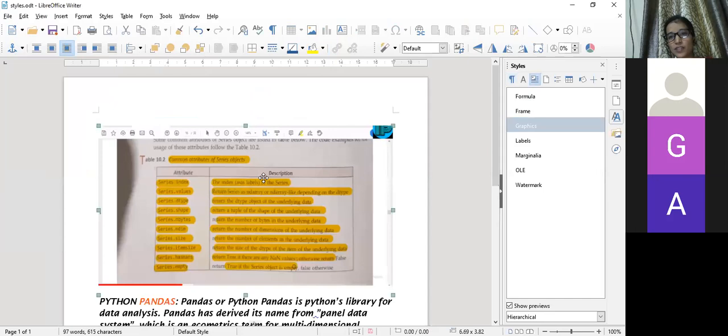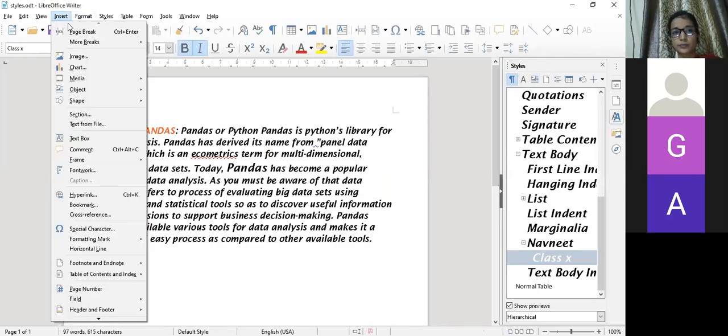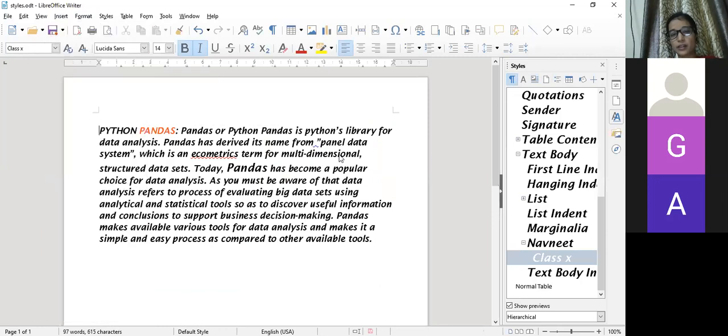So I have taken the image from here, and by default you can see on the sidebar Graphic has been selected. It means the function you are doing is selected automatically. Which function are you doing here? You are inserting the image. So automatically it is shown on the sidebar that you have inserted the graphic. Clear? Again, see, when I delete the image, automatically it is back to Styles.